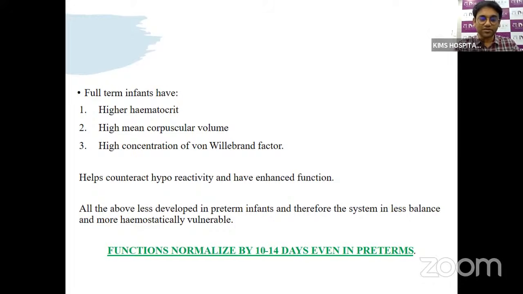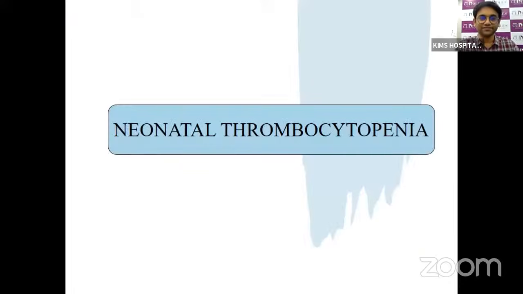So we need to meticulously monitor these babies for sepsis, shock, respiratory distress, and the counts also. The cutoffs we take are higher in these babies compared to normal babies with a low platelet count. If you cross 10 to 14 days, all the values will be similar to term babies, and hemostasis will be adequate.